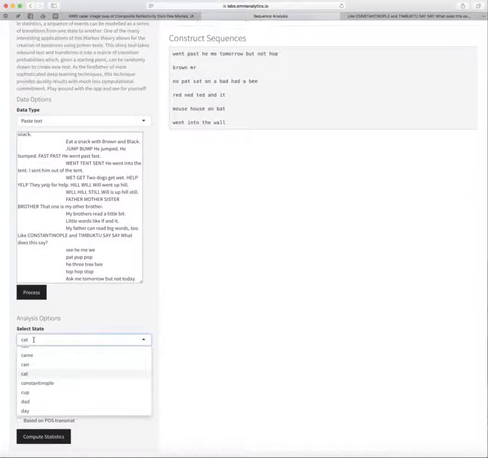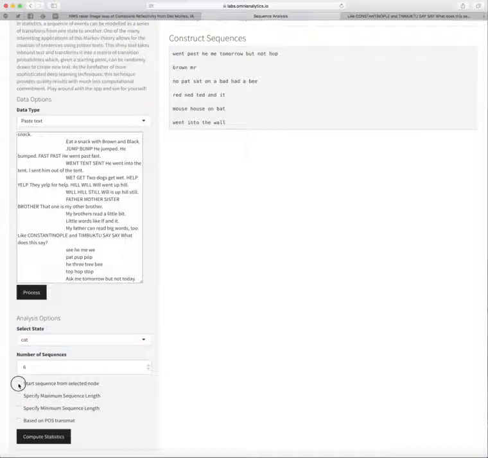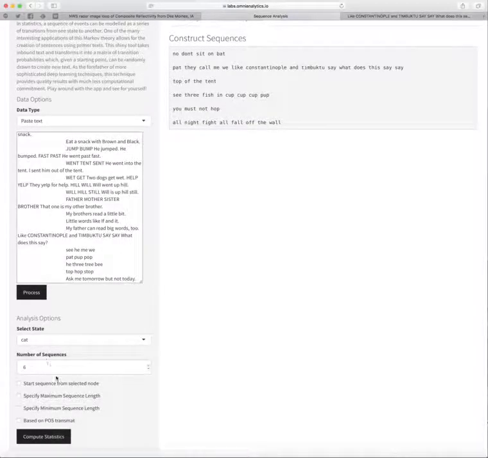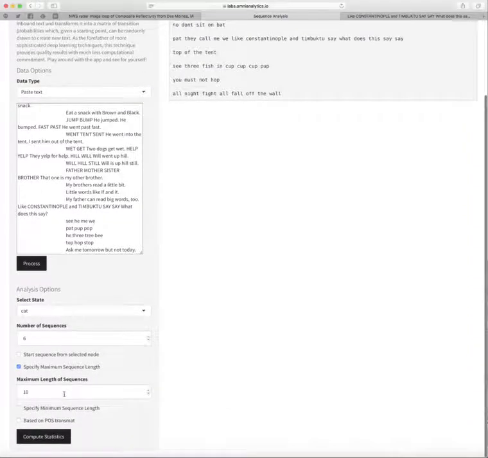So if we select a state like cat, we can tell it to start the sequence from our selected node. So in this case, every sentence it generates has to begin with cat. And they're all possible sentences given the transitions that we see from the primer text. If I go back, we're not enforcing that the state we're selecting be the first one. I can also specify a maximum length.